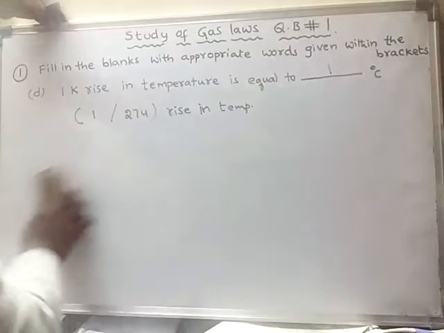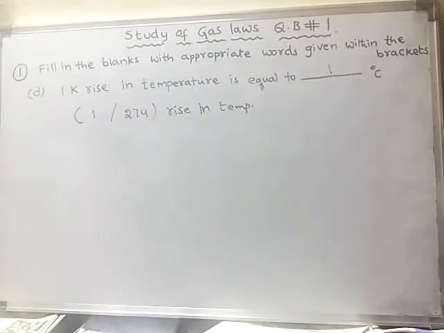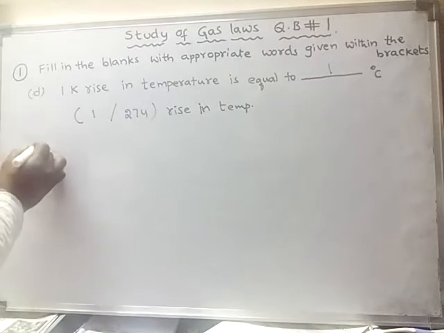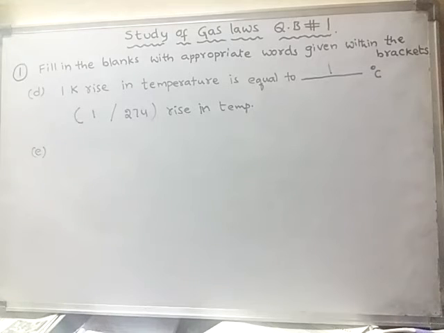Okay, so this is about sub question D related to the first question. And one more sub question is also given in the same first question.